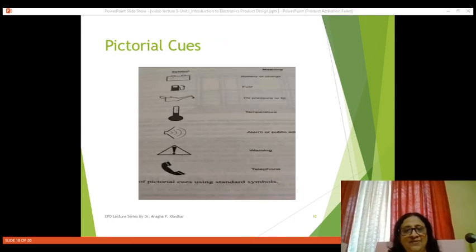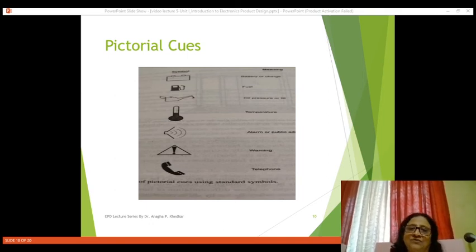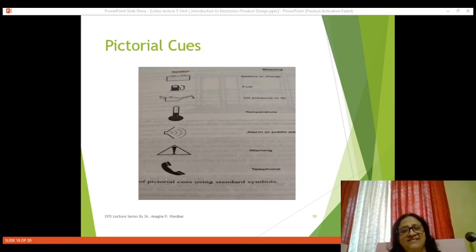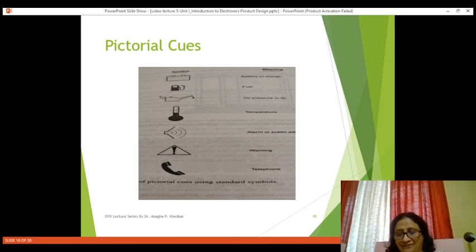This is a simple picture of pictorial cues. It indicates first the symbol for battery, then the symbol for fuel, oil tank, thermometer, alarm, warning, telephone. Like this we see different symbols everywhere, even on electronic products. So these symbols are important for persons who speak different languages.